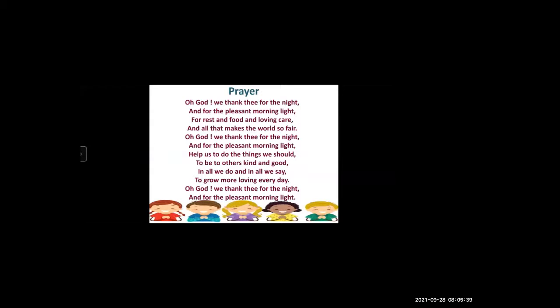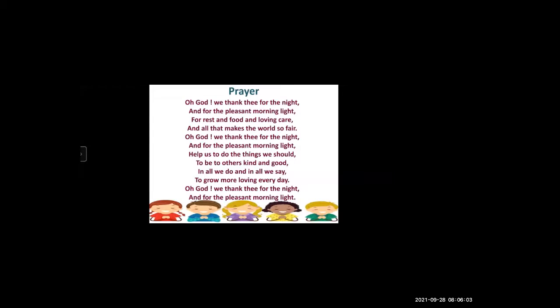O God, we thank thee for the night and for the pleasant morning light, for rest and food and loving care and all that makes the world so fair. O God, we thank thee for the night and for the pleasant morning light.